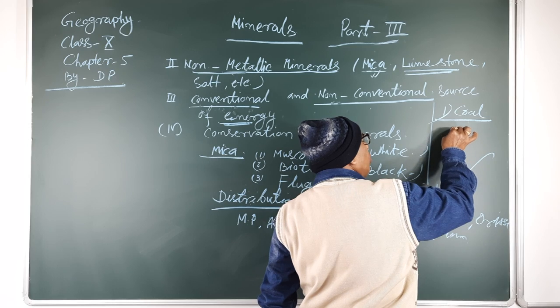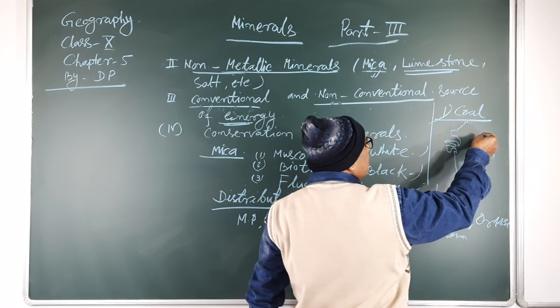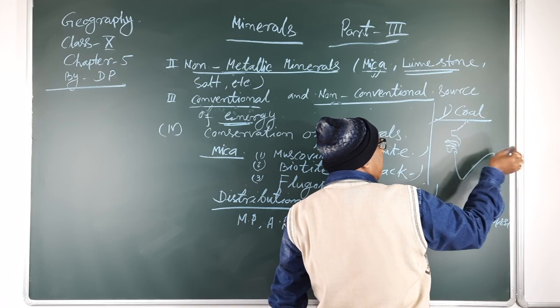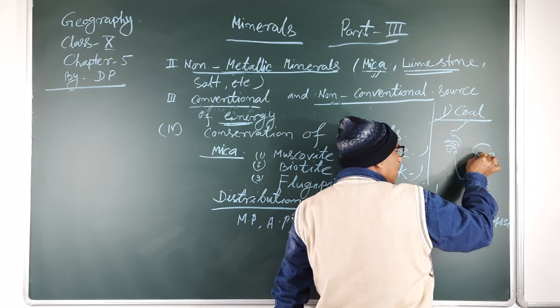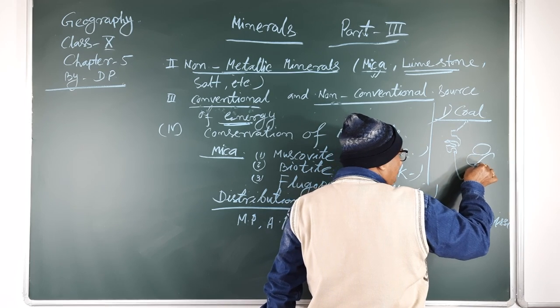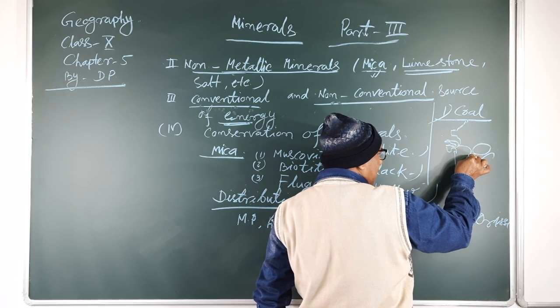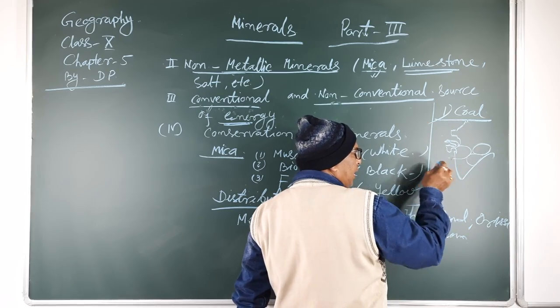Suppose that in this figure, this area, plateau, river valley basin, that means the Damodar river valley basin, the Godavari and Mahanadi river valley basin, and the Wardha, Narmada and Tapi river valley basin.